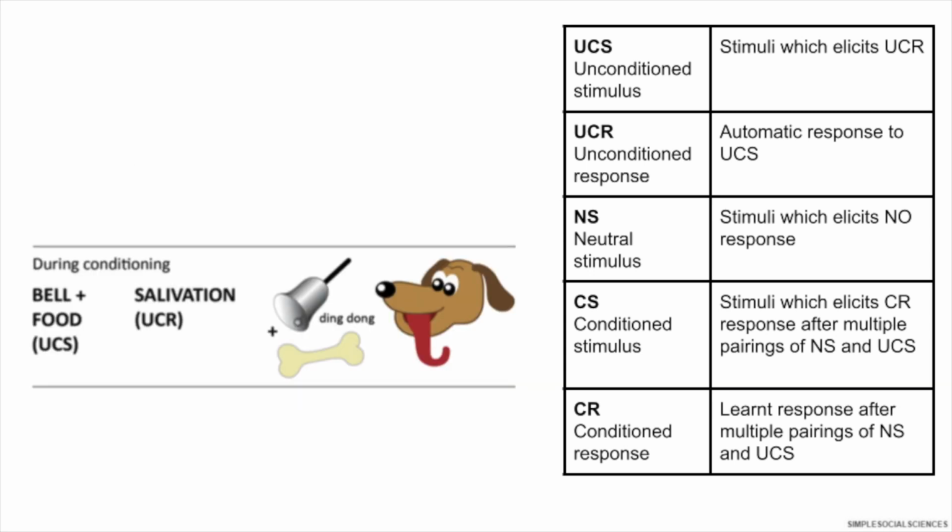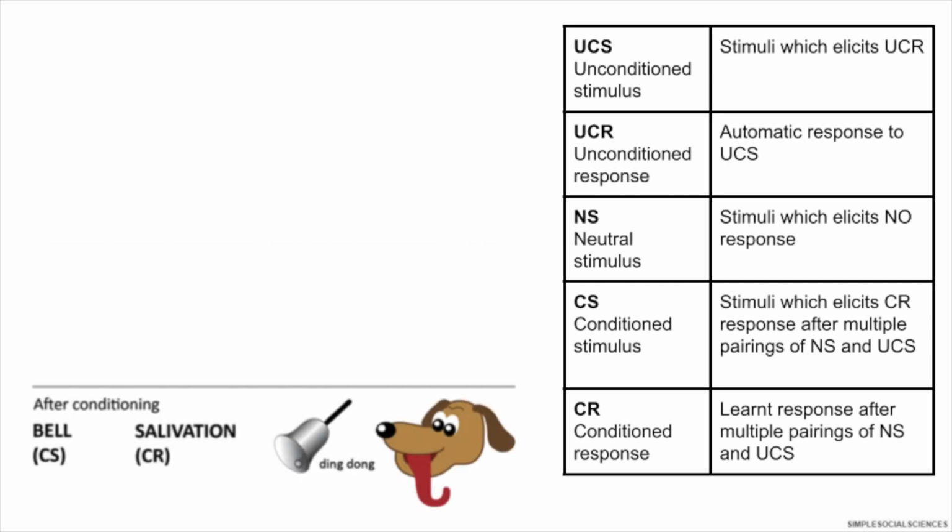However, during conditioning, Pavlov repeatedly paired the bell with the presentation of food. This meant that every time the bell rang, the food was presented and the dog salivated. After multiple pairings, this meant that the bell became the conditioned stimulus as it produced the conditioned response of salivation. Therefore, Pavlov demonstrated the ability to learn through associations, as in the end the dogs learnt to salivate in response to the bell, even without the presence of food.